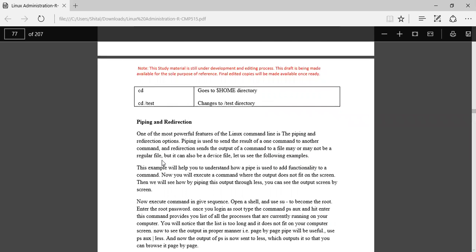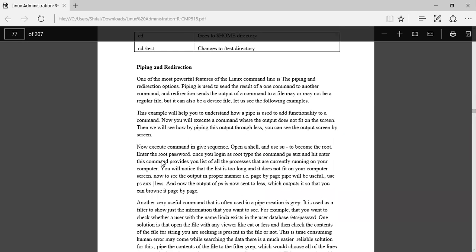Next is piping and redirection. One of the most powerful features of the Linux command line is the piping and redirection option. Piping is used to send the result of one command to another command, and redirection sends the output of the command to a file, which may or may not be a regular file, but can also be a device file. Here you can see the example.